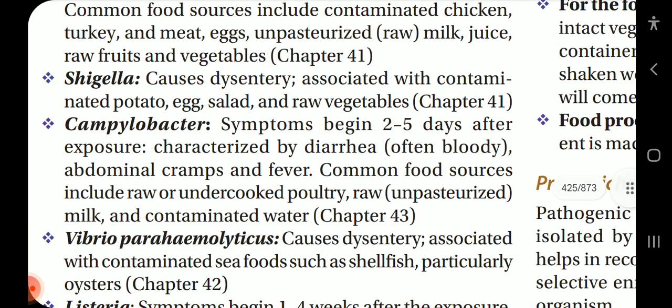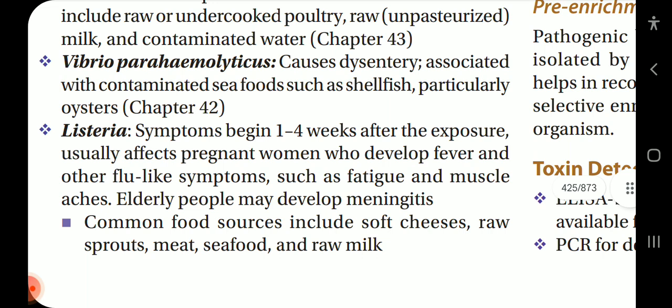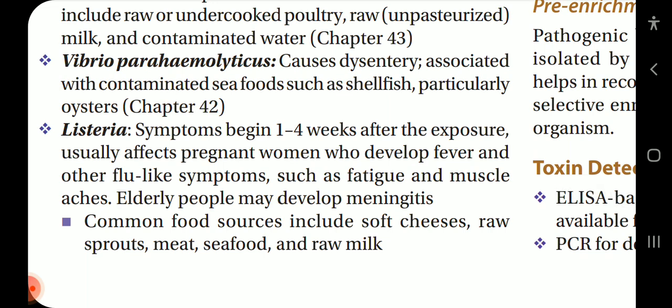Shigella cause dysentery associated with contaminated potato, egg, salad, and raw vegetables. Campylobacter symptoms begin 2 to 5 days after exposure, characterized by diarrhea, often bloody, abdominal cramps, and fever. Common food sources include raw or undercooked poultry, raw unpasteurized milk, and contaminated water. Vibrio parahaemolyticus cause dysentery associated with contaminated seafood such as shellfish, particularly oysters.